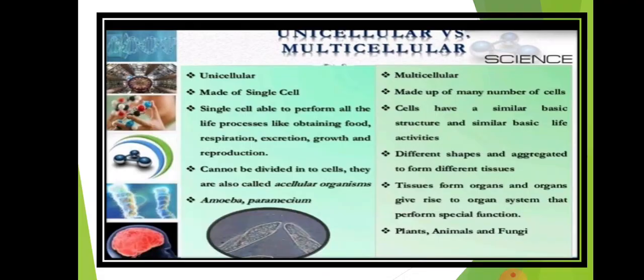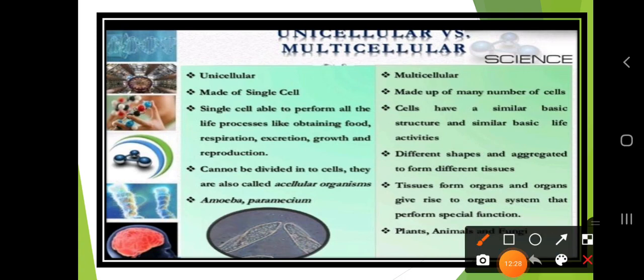Now let's discuss the difference between unicellular and multicellular. Dear students, as you know, unicellular is nothing but made up of a single cell, whereas multicellular is made up of many cells. That's why it is called unicellular, because it is made up of only one cell, and multicellular is made up of many cells.